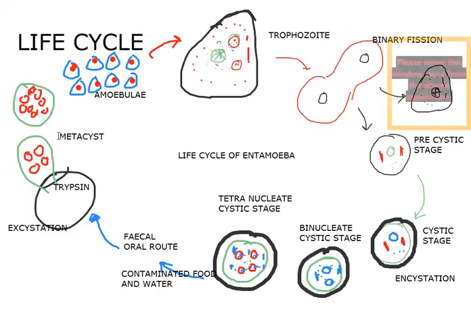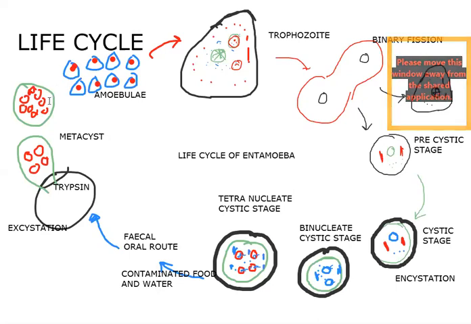The 4 nuclei of the metacyst undergo mitotic division and produce 8 nuclei. Each nucleus gets a bit of cytoplasm, and thus 8 daughter amoebae, or metacystic trophozoites, are produced.